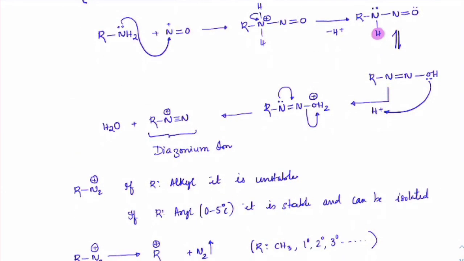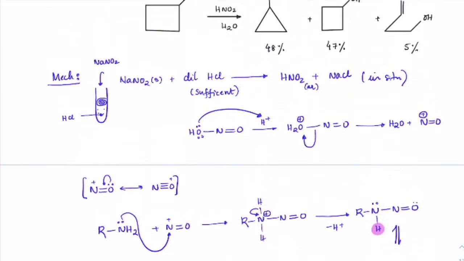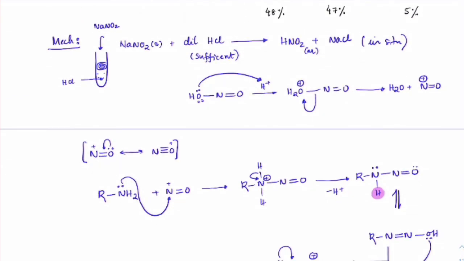Yes, beta. Sir, in the first step, that lone pair is attacking on nitrogen. In acidic medium, it will be RNH3 plus. Here RNH2, the nitrogen attacks this nitrogen of NO. See, that's why I told you the setup of the experiment, how it is to be done.